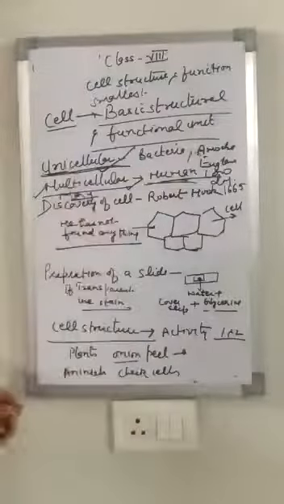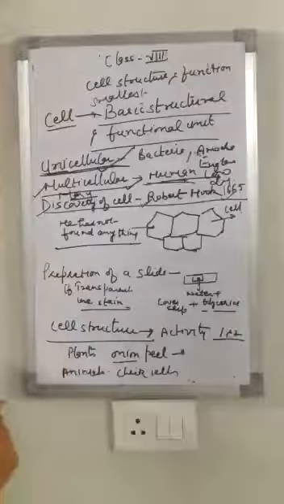Now the multicellular, multi means many. The organism whose body is made up of many cells, those organisms are called the multicellular organism. Human, cow, dog, all are multicellular organisms. In the human, trillions of cells are there, in an elephant, billions of cells are there. So these all are multicellular organisms.